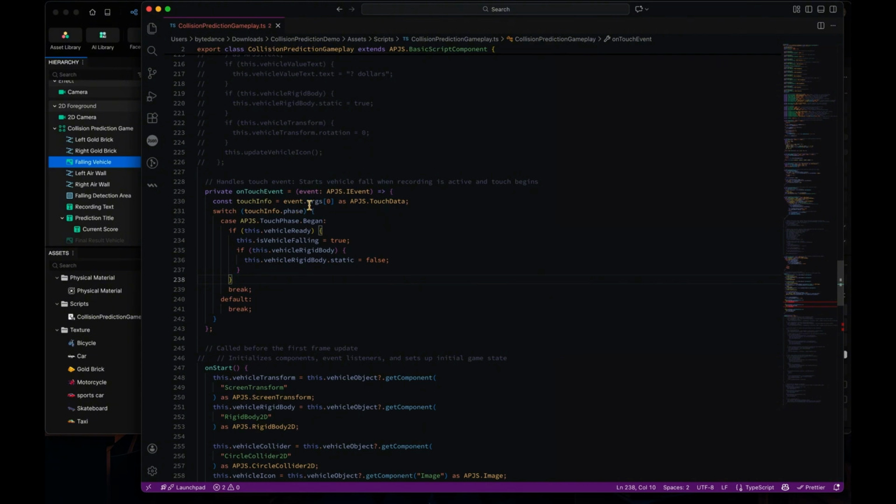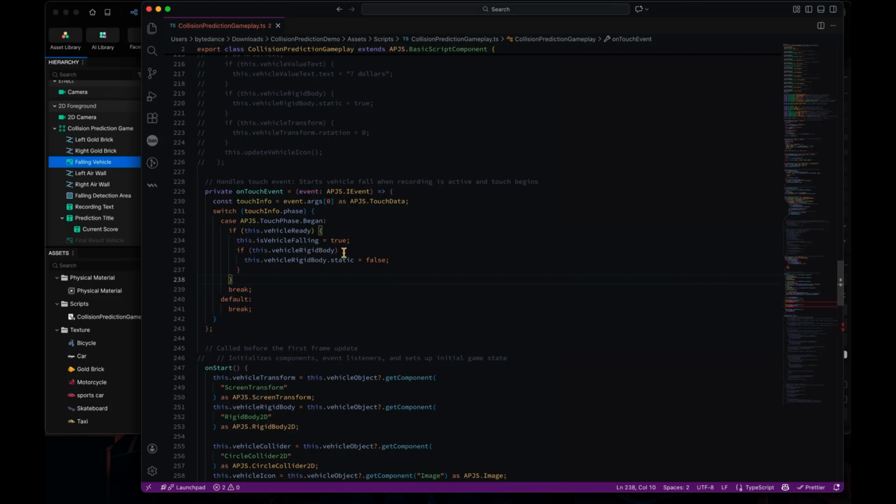So the touch info we can get from the event arguments, and also touch info.phase. When this is the begin phase, that means when you tap or click on it, and the vehicle is ready, the vehicle will immediately start to fall.